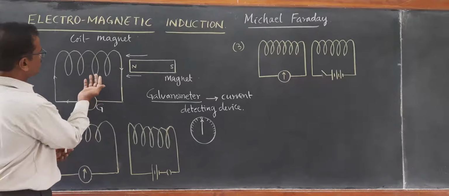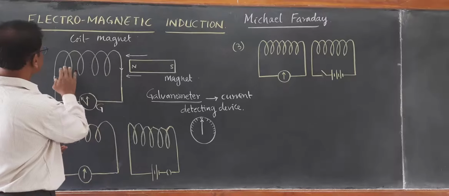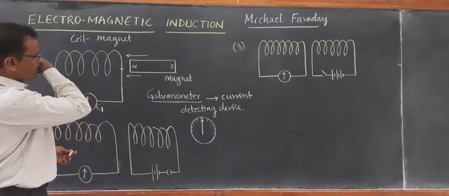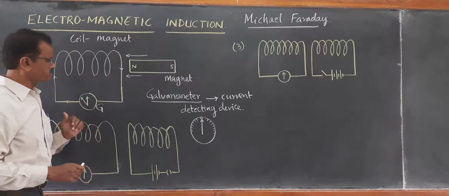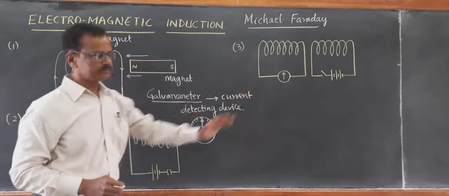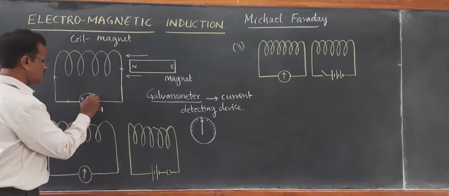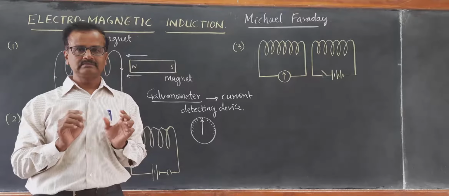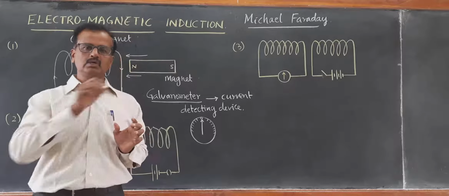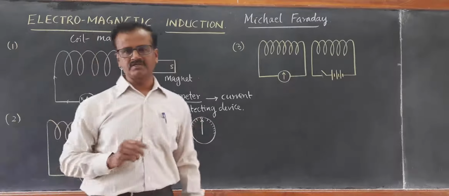There is actually the right hand rule again. We have to apply the right hand rule. So if you apply the right hand rule, let us say the deflection is towards the left side. When the magnet is moved out, suddenly, the deflection was found to be in the opposite direction. When the magnet was held steady, neither pushed inwards nor outwards, the galvanometer showed zero deflection.